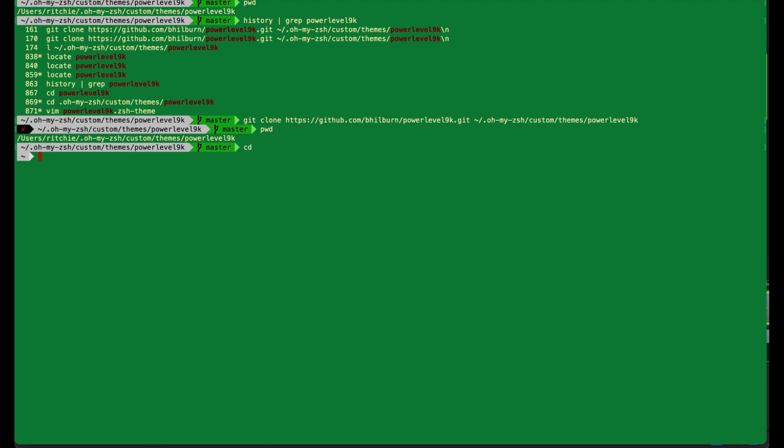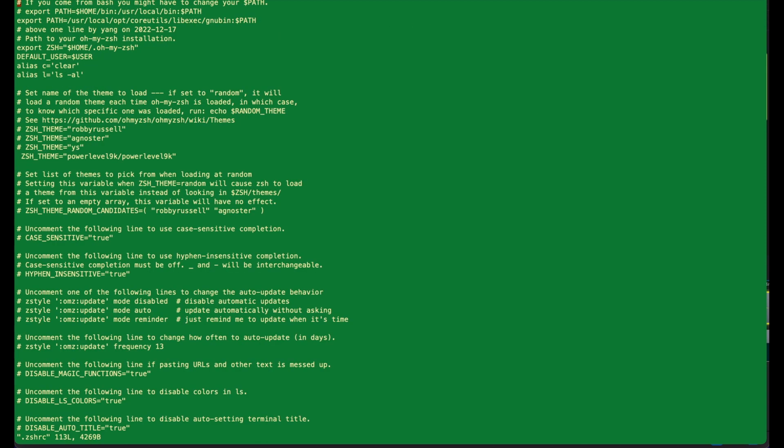How to use this powerlevel9k? We can set the ZSH_THEME to this to use this theme.